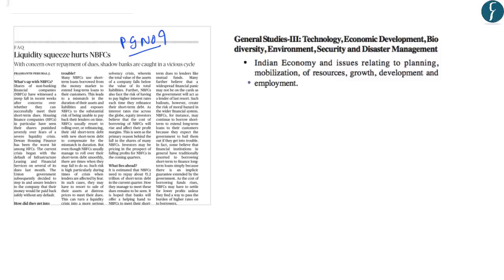Now, this article on page number 9 appears in the context of the ongoing crisis that has affected the NBFC sector of India. So, in short, this article explains what is the ongoing issue or the ongoing crisis of NBFC all about. This article further explains how this crisis started. So this will fall under the General Studies paper 3 of the mains examination under the topic Indian economy.